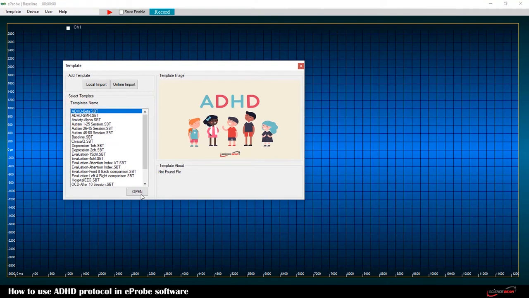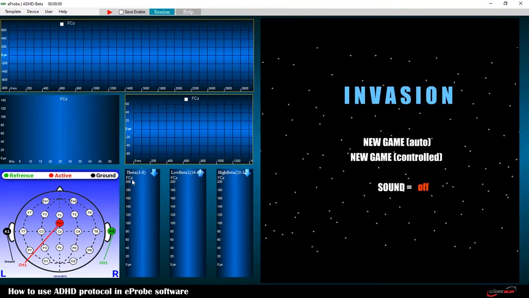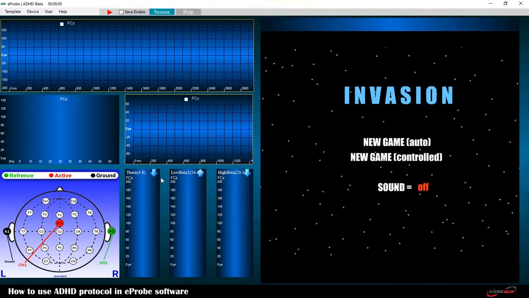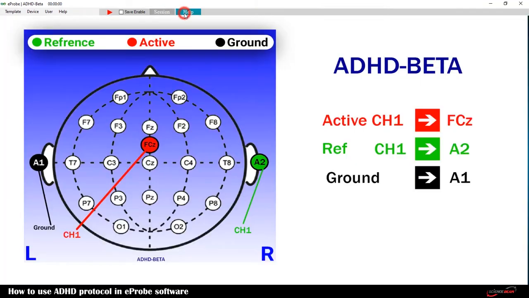As you click, a new window will open up. Here you have access to all pages related to games and bar graphs. Here, the logic behind the games is defined in bar graphs. As you see, there is a slight difference between evaluation page and treatment page. Here on the treatment page, you can access game window as well as the bar graph window.